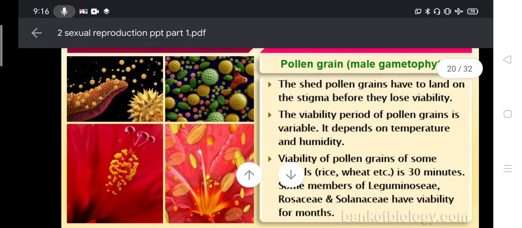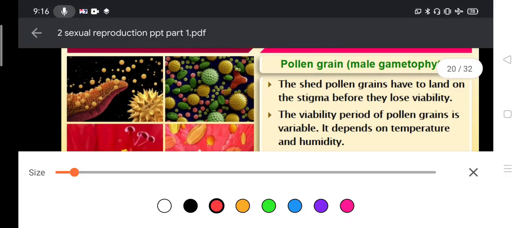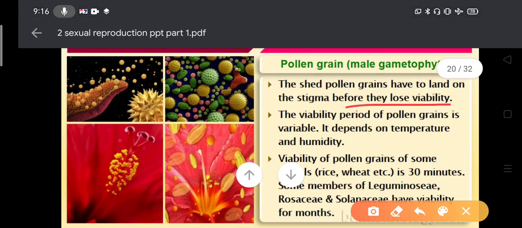Here comes the end of the male reproductive part. The pollen grains are shed and land on the stigma before they lose viability. Viability means every pollen grain has some functional period during which it has the capacity to germinate. After a specific time limit it can't germinate.